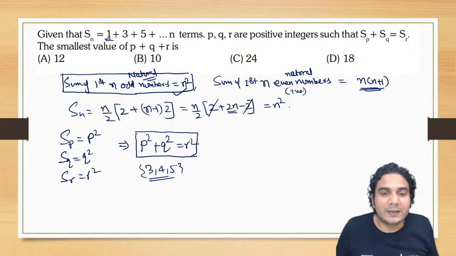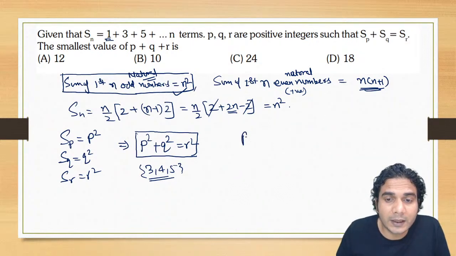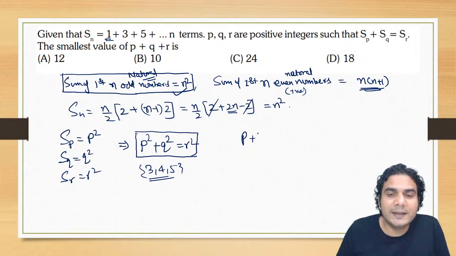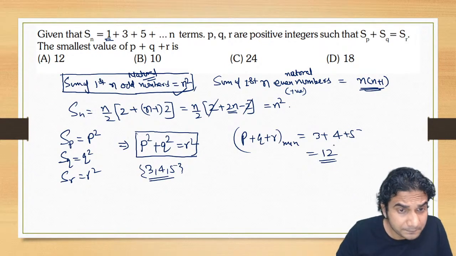So if I take p is equal to 3, q is equal to 4 and r is equal to 5, then p plus q plus r will be least. So you need the smallest value of p plus q plus r, which should be 3 plus 4 plus 5. So that is going to be 12. So 12 is the correct answer.